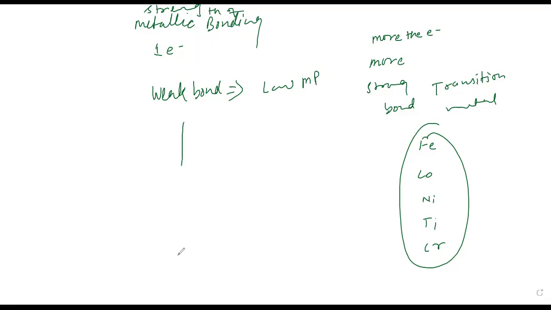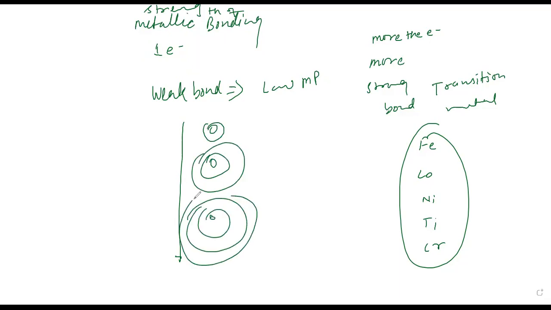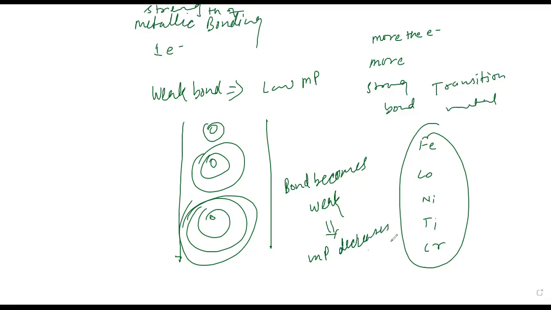Down the group, size increases, so attraction decreases. Attraction decreases means bond becomes weak. Bond becoming weak means what will be their melting point? Decreases. That is what the point was. Can you understand? Yes, clear.